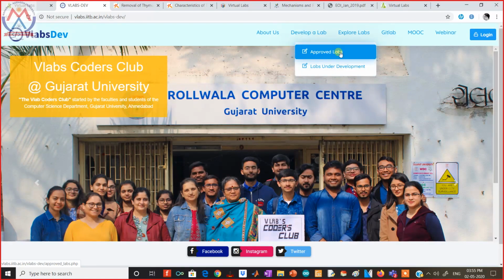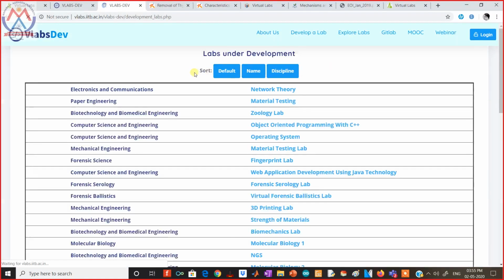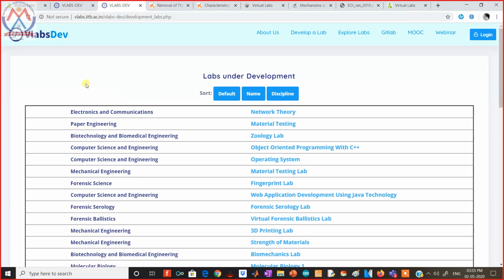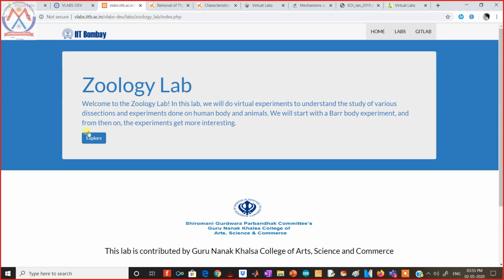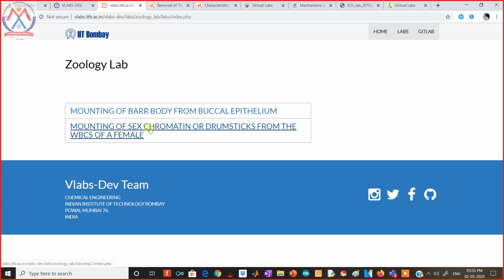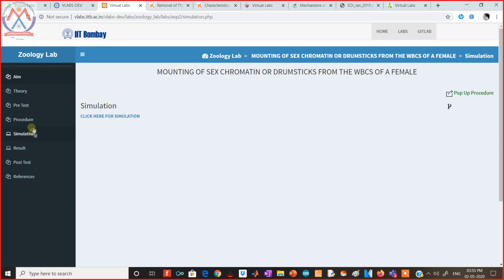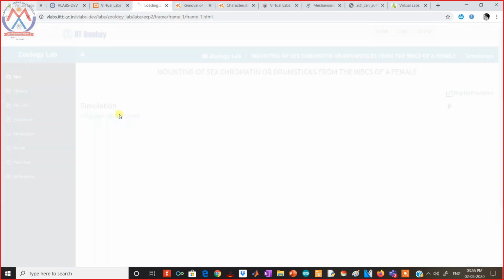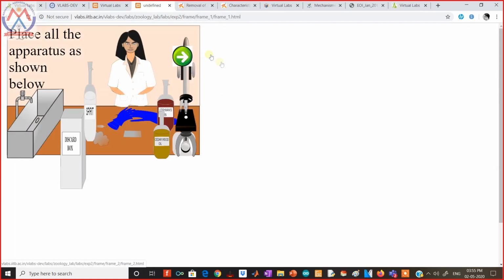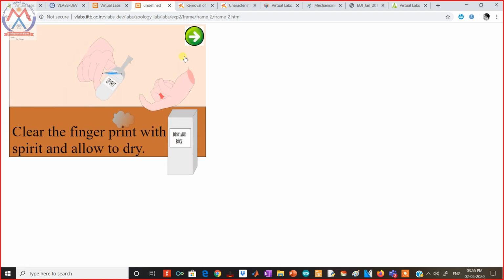So let's go to the lab under development section, and let's choose any of the labs to show you. Let's choose the zoology lab here. Let's choose an experiment and go to the simulation. These labs are right now being developed, but even though the simulation is not completely developed, we can get a preview of what they are developing.